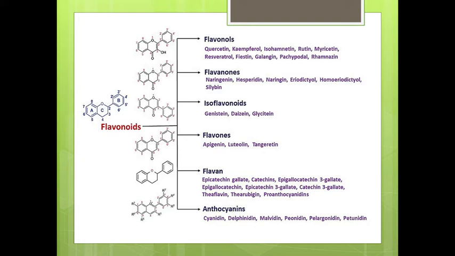This is the classification of flavonoid. Flavonols include quercetin, kaempferol, isorhamnetin, rutin, myricetin, resveratrol. Flavonones include naringenin, hesperidin, naringin. Isoflavonoid, ginseng is the isoflavonoid. Flavones include apigenin, luteolin. Flavanols include epicatechin gallate, catechin, epigallocatechin. And anthocyanin includes cyanidin, delphinidin, malvidin.